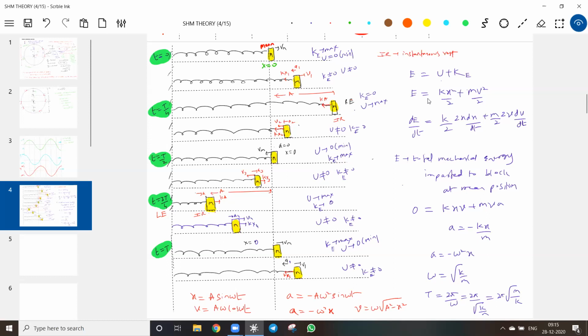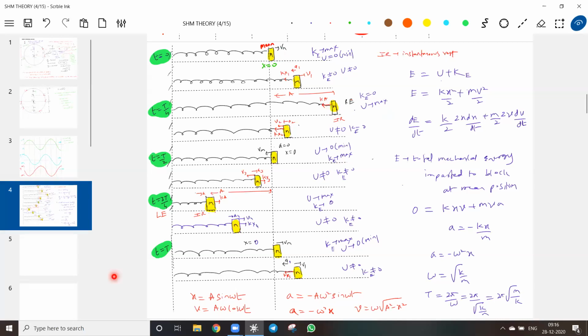Will it depend on what speed I give at the mean position? Anybody wants to answer? So I'll give more speed, 10 meter per second. I'll double the speed. Okay, amplitude will increase. So how can you say? Okay, let's go back to the workbench chapter. We know many things. I'll give velocity to the block here. Whatever kinetic energy I give, that will be available as elastic potential energy stored in the spring.